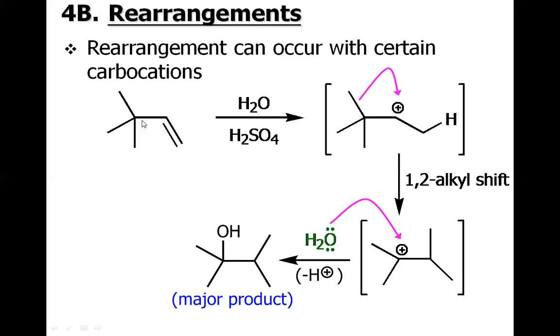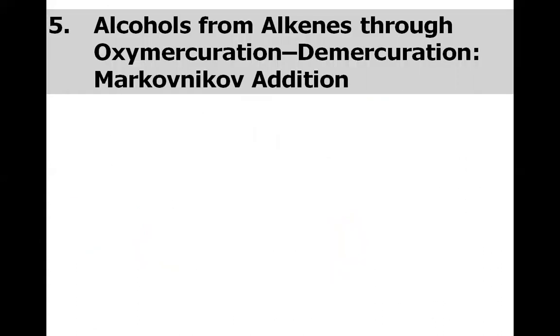So this reaction is not only the hydration of alkene, it's also a rearrangement reaction. The one written in red will not be the major product, rather this will be the major product, and this is because of the rearrangement. Rearrangement occurs whenever there is a possibility of forming a more stable carbocation.